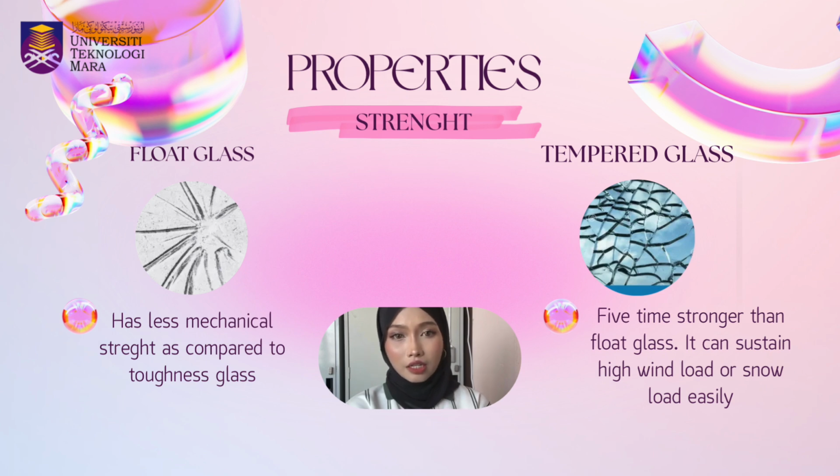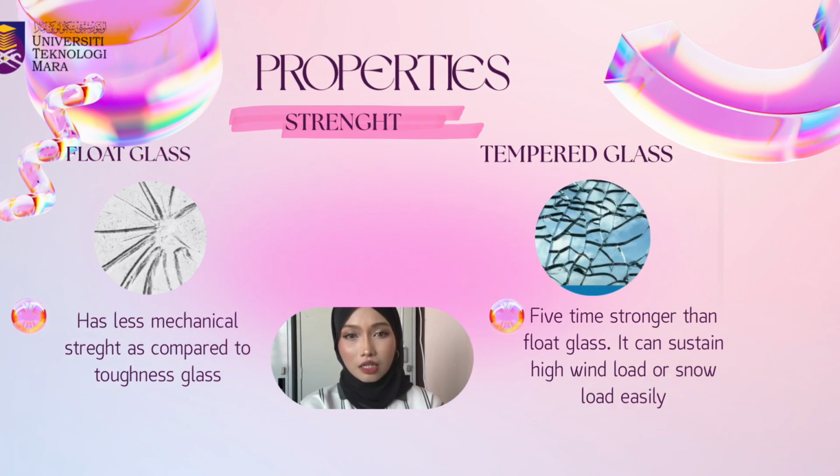On the other hand, tempered glass is approximately 5 times stronger than float glass because it undergoes a special heating and rapid cooling process. This process increases its strength and durability significantly. Due to its higher strength, tempered glass can withstand greater wind, pressure, heavy loads, and other external forces. Therefore, it is commonly used in doors, windows, facades, and other applications where safety and durability are important.